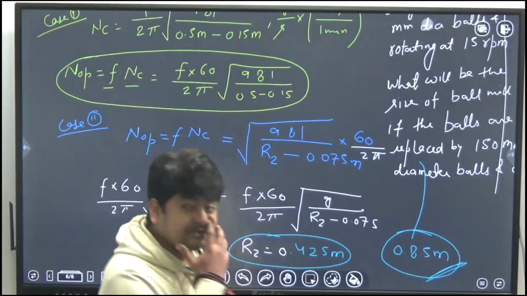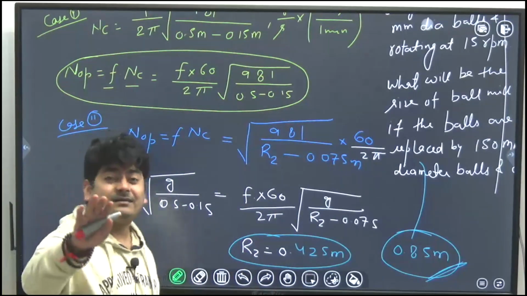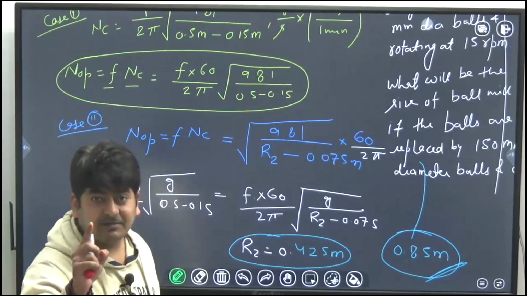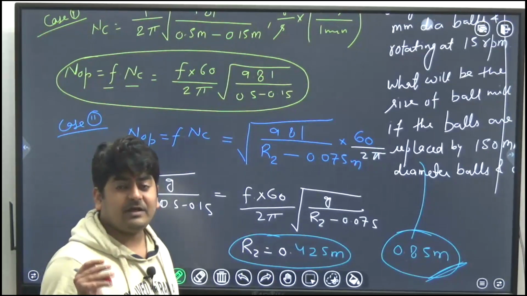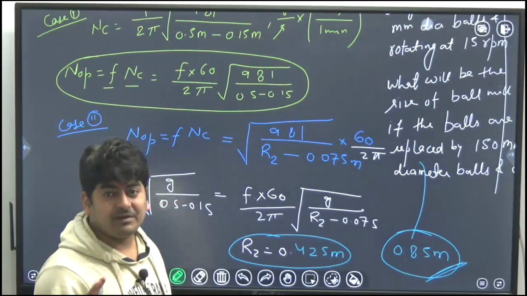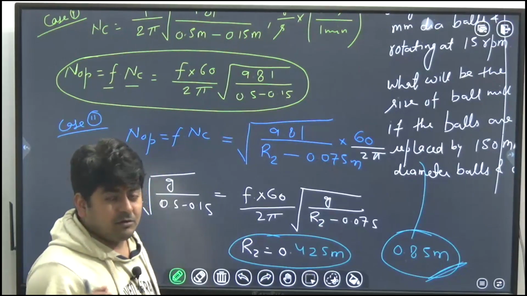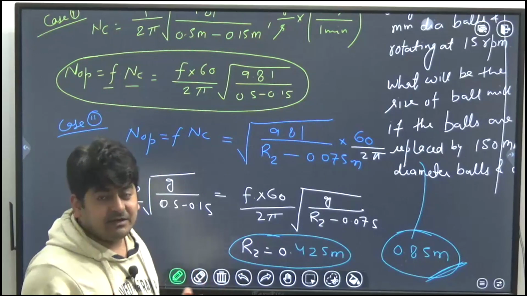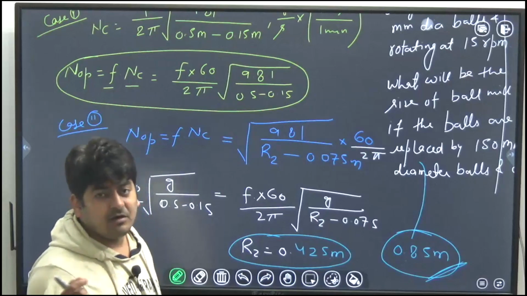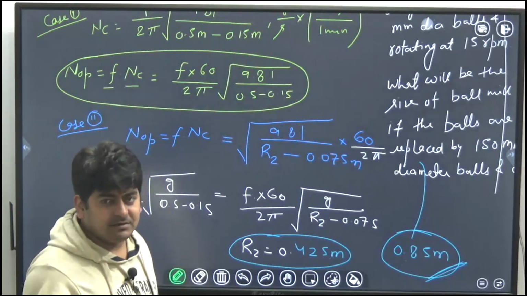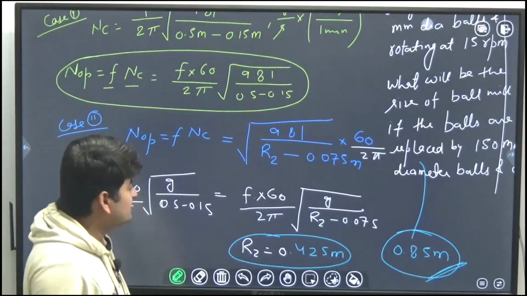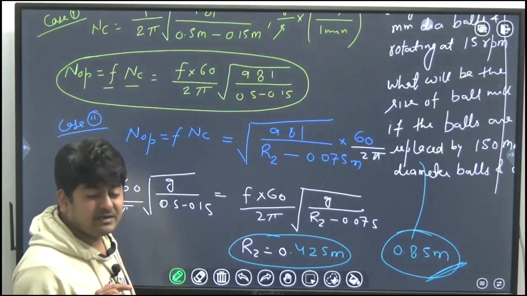Okay, wonderful. So this is the ball mill. See, such an easy numerical, easy concept, but still you are not getting the correct answer in the first attempt. Okay, so that is the problem. If you are not getting the correct answer here, I can assume that only two things are possible. First, you got so excited and wanted to solve everything so fast that you made calculation mistakes, or you are not interested in calculations and that's why you didn't read the data properly and made some mistakes. The mistakes people can make in ball mill numericals: